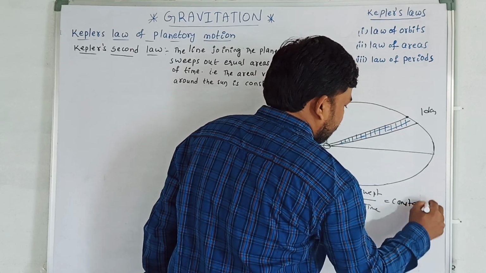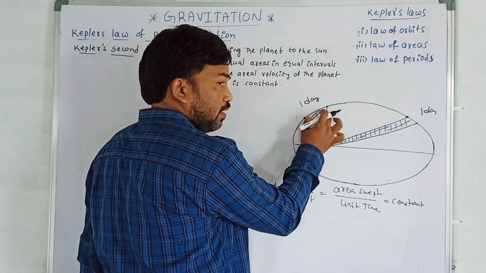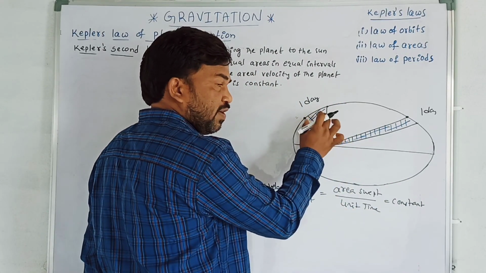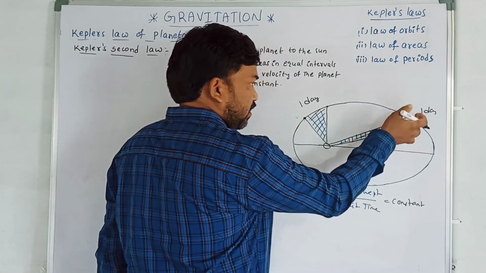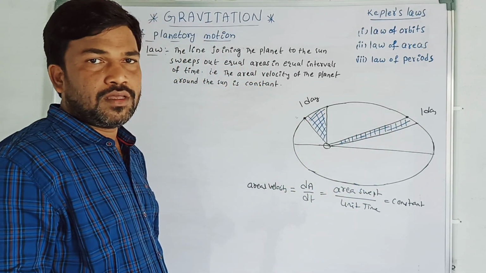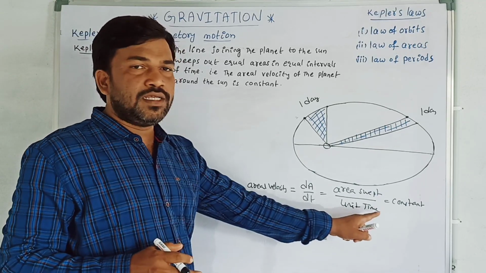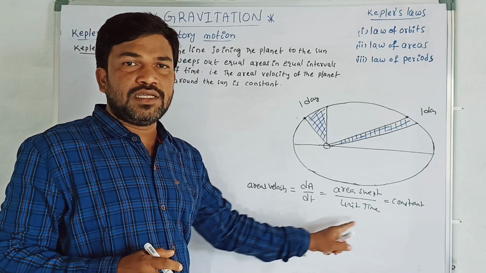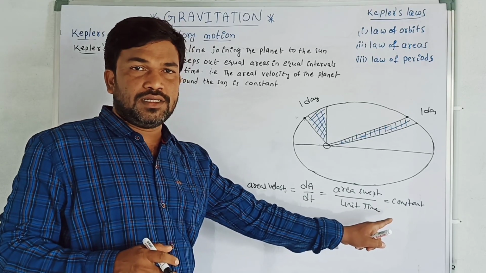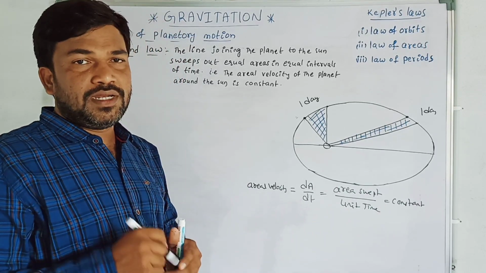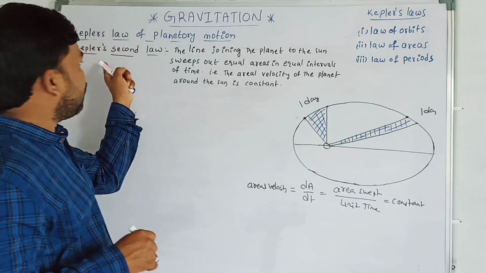The same area is going to be swept in an equal interval of time. So I can say that dA by dt is equal to constant. Areal velocity is a constant, which is known as Kepler's second law.